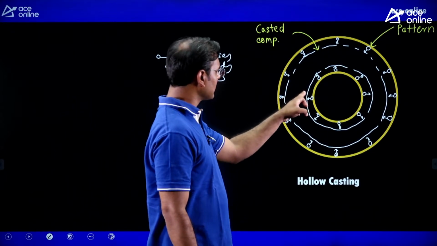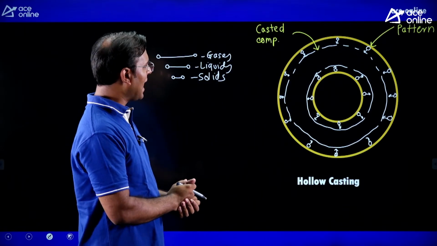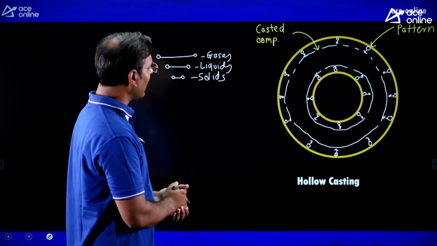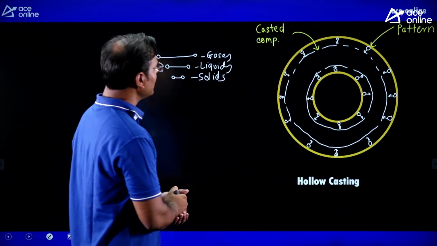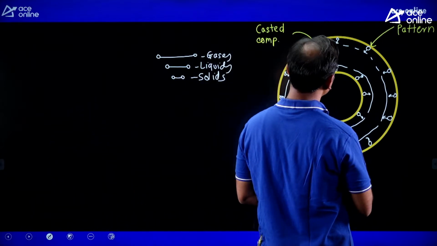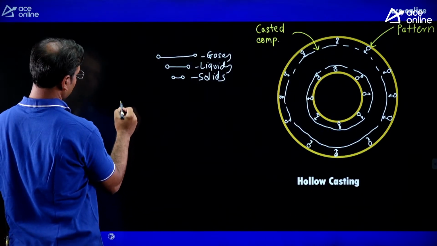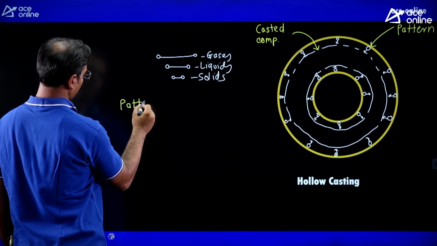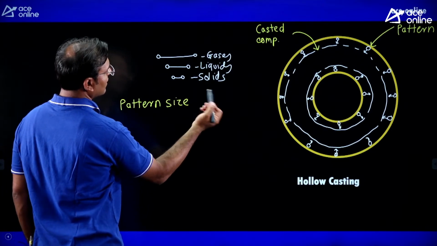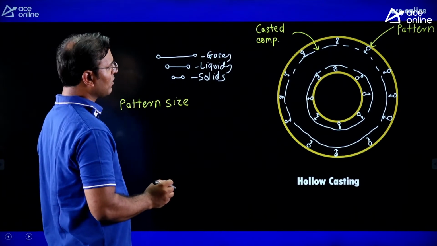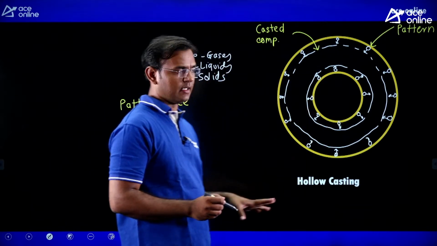Now I have this casted component and I want the pattern size, so what to do? We need to add the dimension on the external side, and we need to subtract from the internal. Let's take an example. The pattern size we have to calculate, and we have two cases, outer diameter and inner diameter.